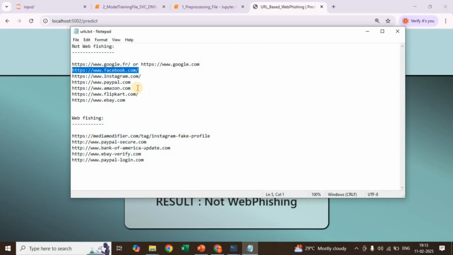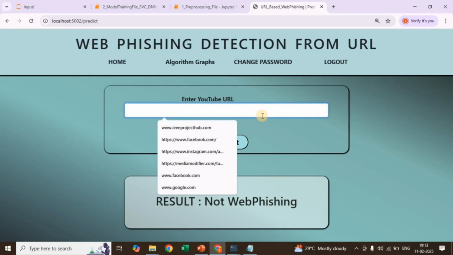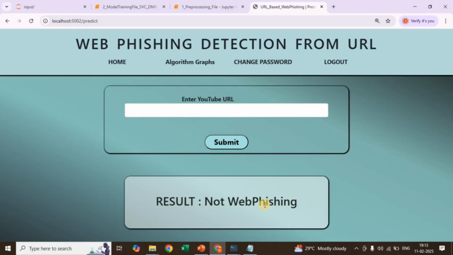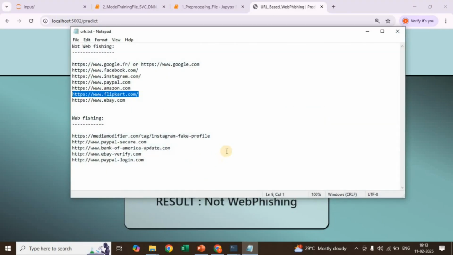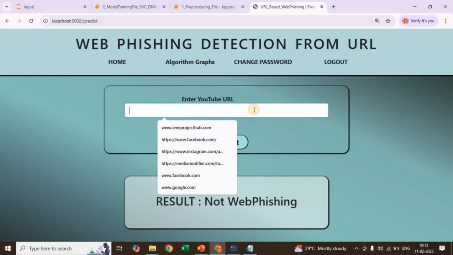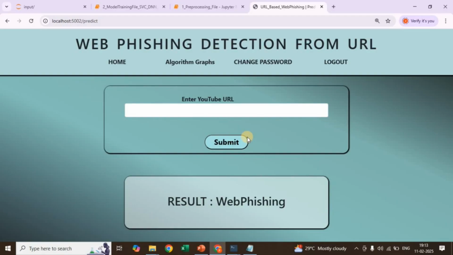Similarly, I can give any other one. Flipkart.com, I'm giving that. It is also telling not phishing. Now I'm going with another one, HTTPS only. These are phishing websites, fake websites. It is telling web phishing.